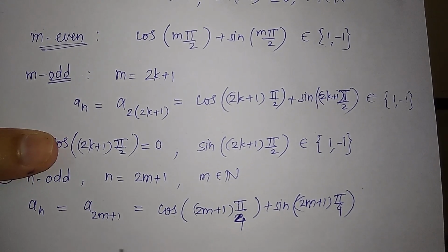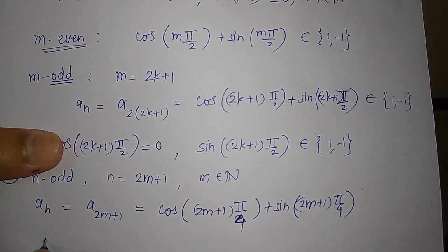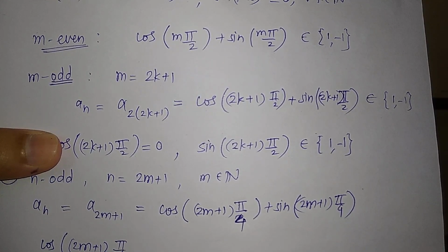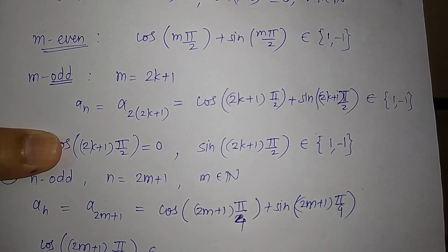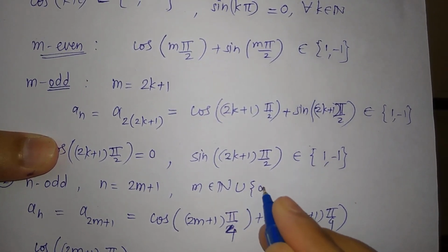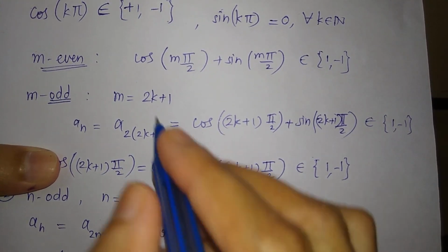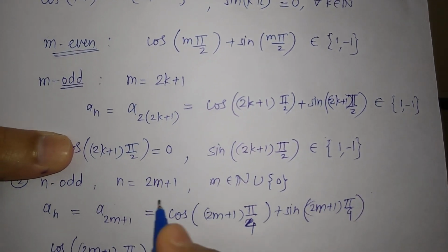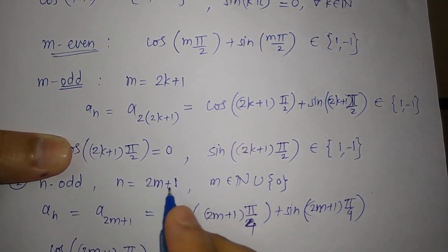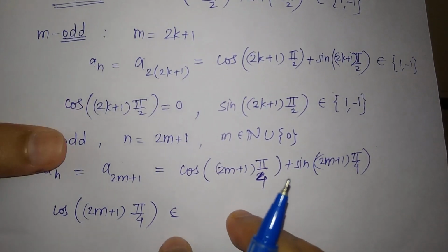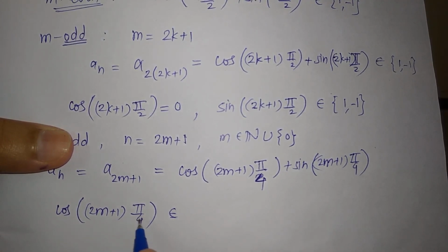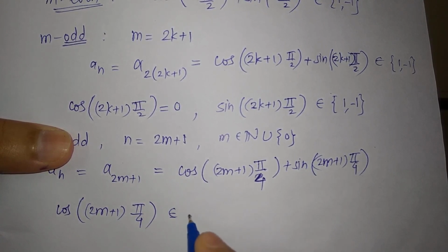Now let us just look at this cos (2m plus 1) times pi by 4. Now we must add 0 also for odd numbers, because when you put n equal to 0 it is 1, and if you start from 1 then it starts from 3. So when you put 0 it is 1 times pi by 4. So cos pi by 4 is 1 by root 2.